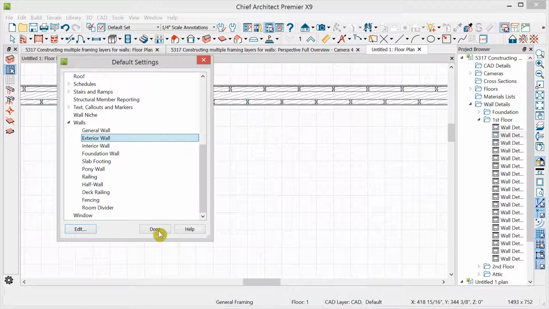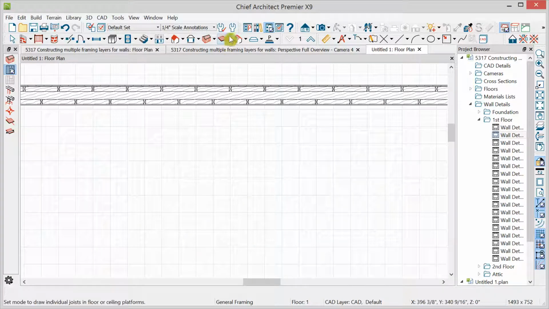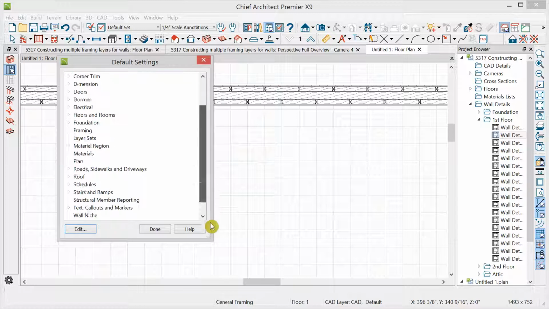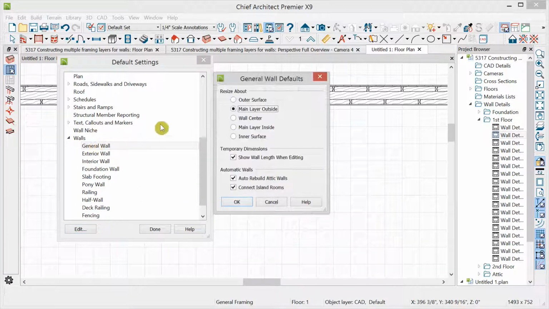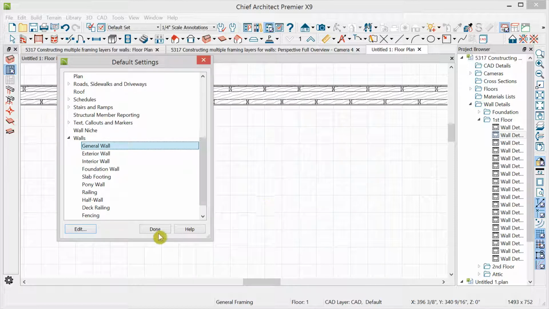There's one more thing to keep in mind as we close this video. If we go back to defaults for walls, to general wall defaults, you want to select the correct resize about condition when you're replacing one wall with another wall of a different thickness and differently positioned main layers. Typically we would resize with this set so that the main layer, the outside main layer, does not move in plan when the wall has to resize. But you can choose other options depending on the condition you're working in.